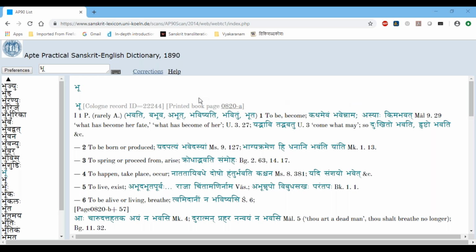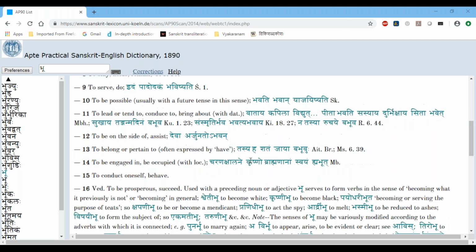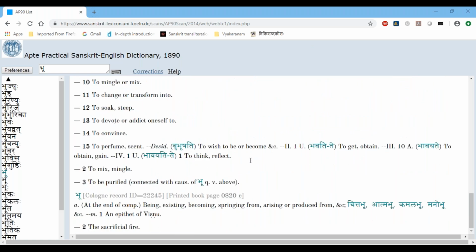Okay. Oh, good. There is one in my Apte Dictionary. It is written 10 and not 1. Okay, probably your Apte Dictionary is a little bit error corrected form. Okay, good. Thank you. Somebody told me that this is written in that dictionary that person has. This is 10U. Okay, that's good. So 10A and 10U. So there is another form. Okay, good. Thank you. Yes. So U means Ubhayapadi, that I already mentioned. One U means Ubhayapadi, A means Atmanepadi, P means Parasmaipadi. Okay.